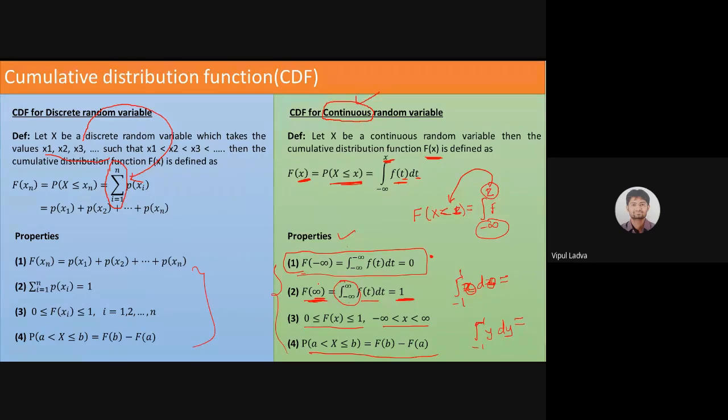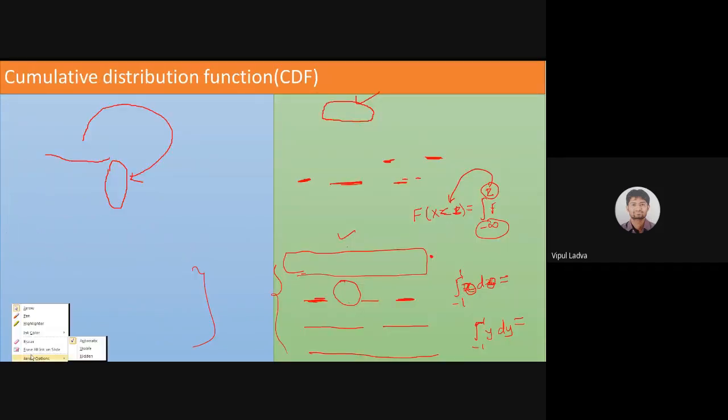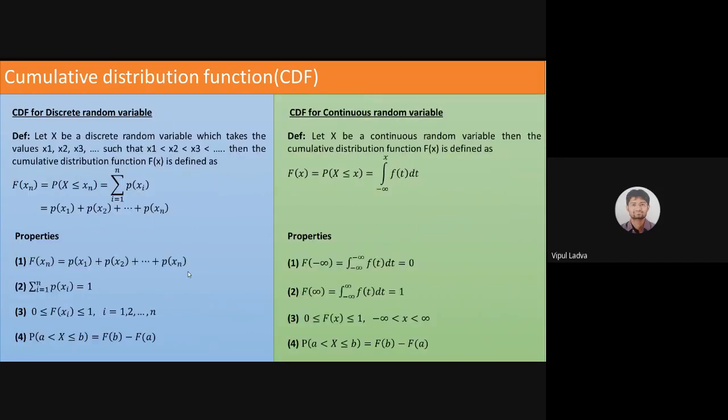Right now, at this point, I defined 3 different functions in front of you. First, I defined that previous slide probability density function. Then we had gone for the cumulative distribution function for both the random variables, discrete as well as continuous random variable. Now let's deal with the examples, is it? जिसमें density function का भी example रहेगा और cumulative distribution function भी हम discuss करेंगे irrespective of discrete or continuous. So let's go for the examples.